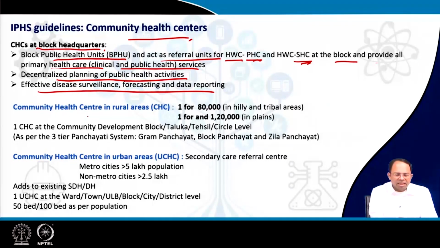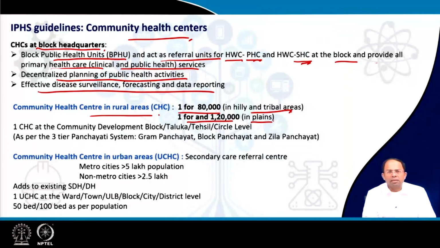Now, community health centers in rural areas, in terms of how many have to be provided, the standard says 1 for 80,000, particularly in hilly and tribal areas, and 1 for 1,20,000 in case of plains. So for every 1,20,000 people, we can provide one community health center. One community health center at the community development block, taluka, tehsil, circle level. So at least one should be there at the block level, or taluka, tehsil or circle, whatever term is being utilized.